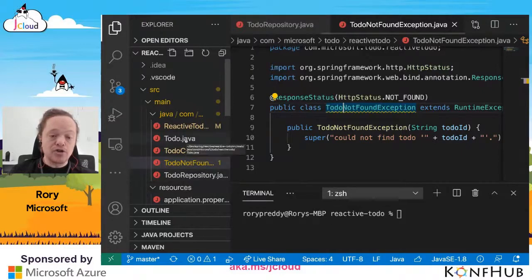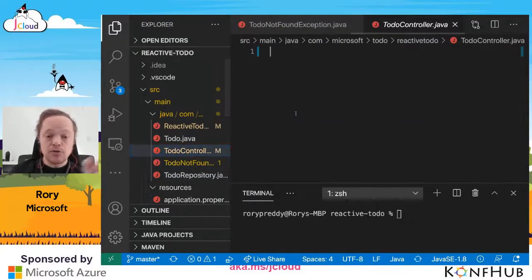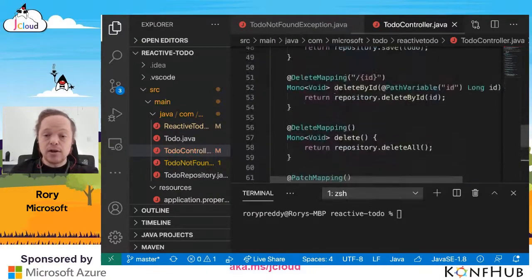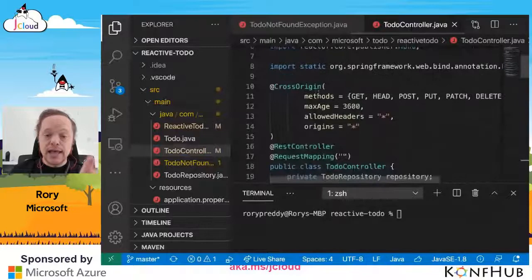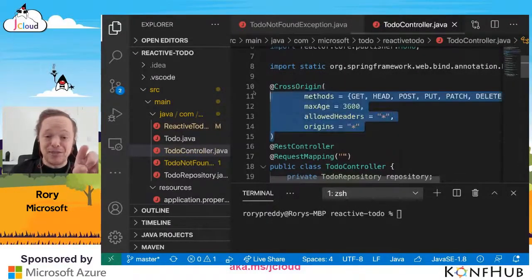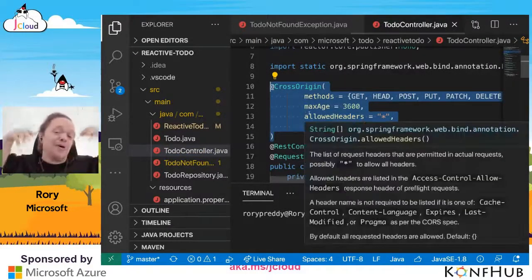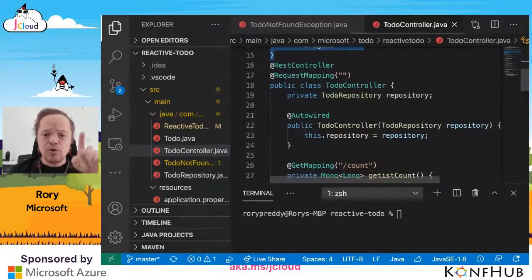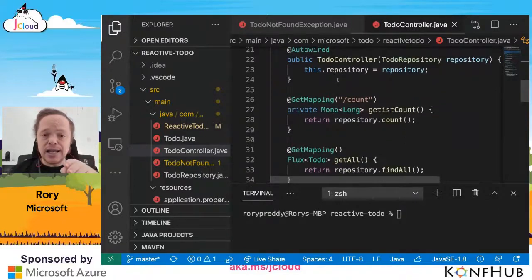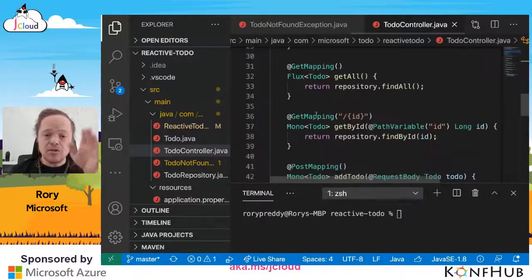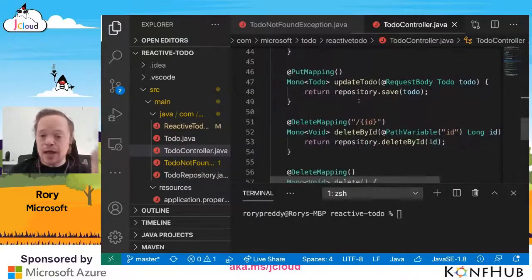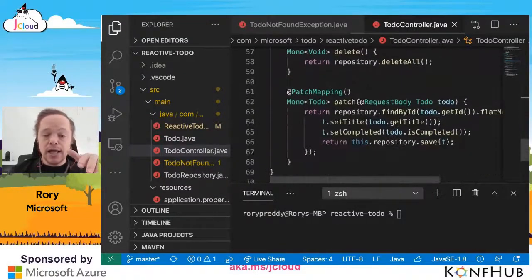Then I want to create my controller and my RESTful services. This controller is pretty simple. It has, and I've hacked it, and this is the bug that I'm going to introduce, CrossOrigin, and I'm just allowing anything there. This is a really big security risk, though, to allow everything. I've got my request controller that injects my repository, and then I've got some methods here: get all, get by ID, add to-do, update, your general CRUD actions.